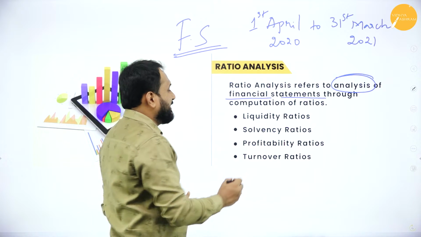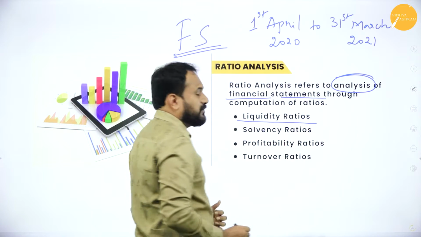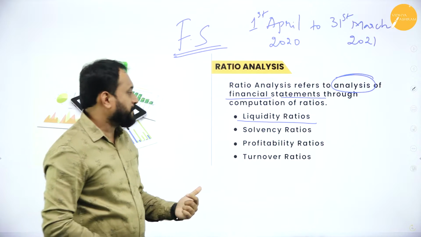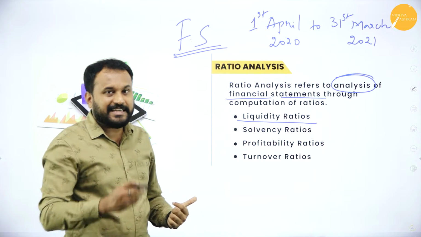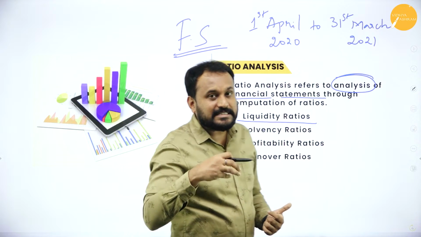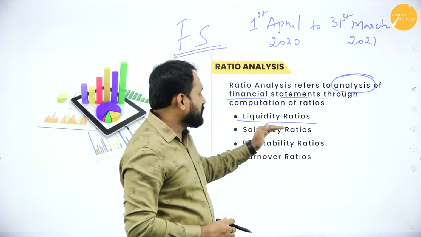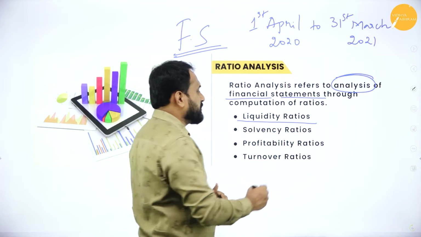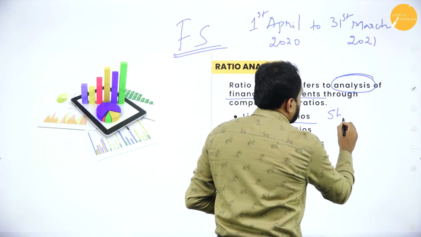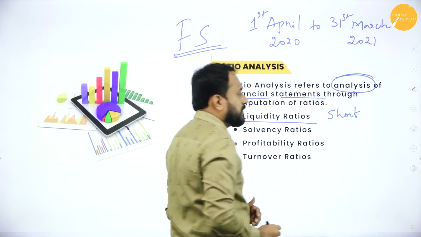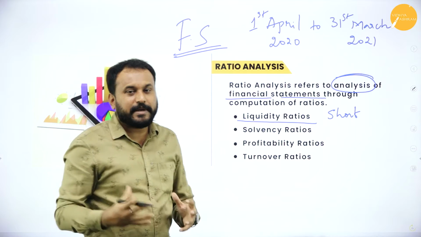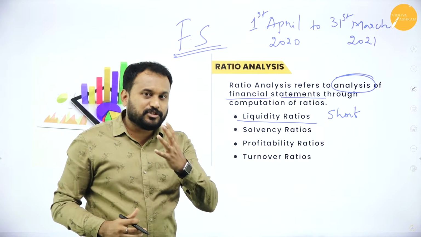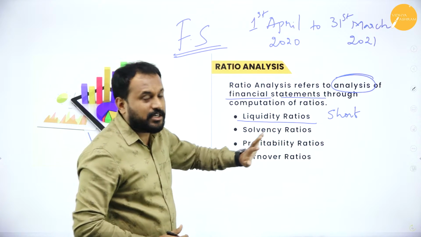The first one is liquidity ratio. You need to understand what liquidity is. Liquidity, in the sense, is the instant. And the liquidity ratio is always for the short span, the short term.